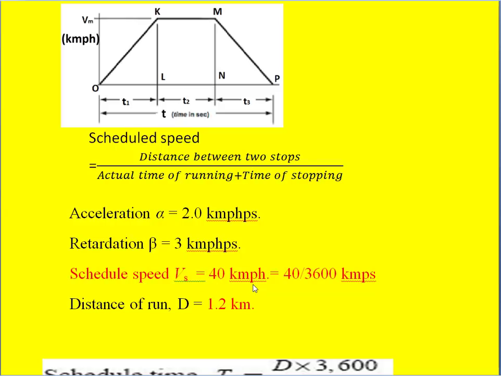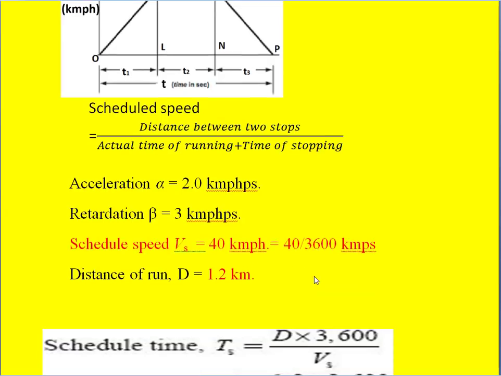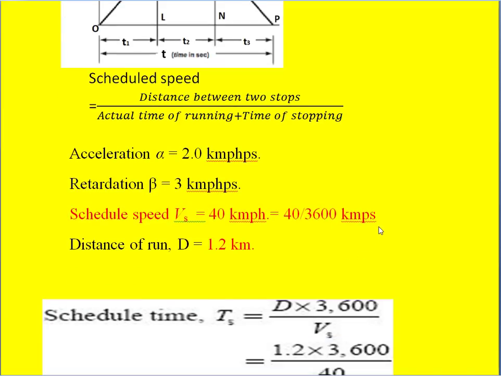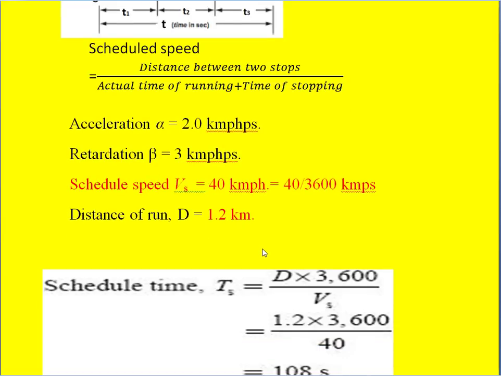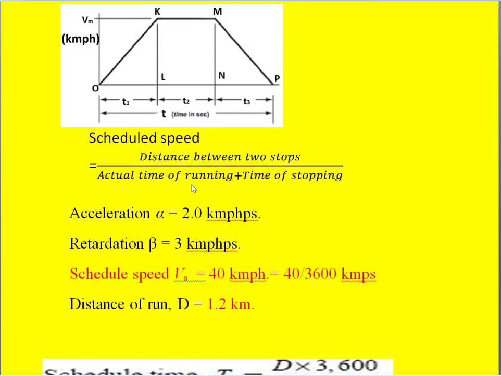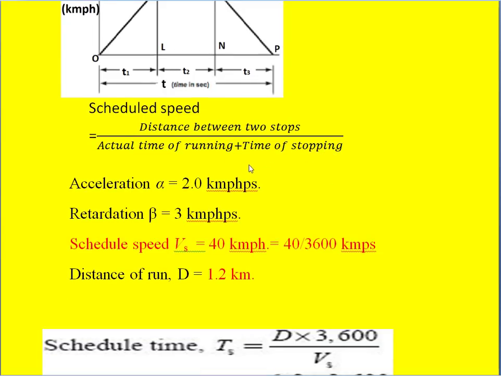When we convert that to kilometer per second, we get 40 divided by 3600, that is hours converted into seconds. And distance d is nothing but 1.2 kilometers. So now let us see what the scheduled time is. Scheduled time means this whole thing, actual time of running plus time of stopping put together, is called the scheduled time. That scheduled time is equal to the distance between the stops divided by the scheduled speed.